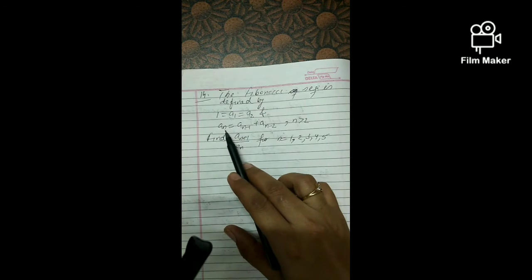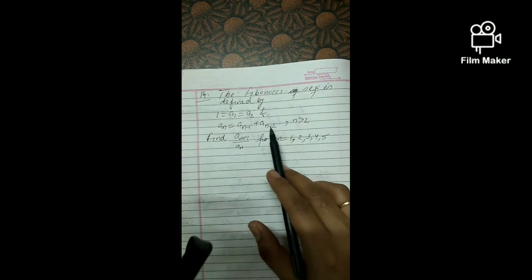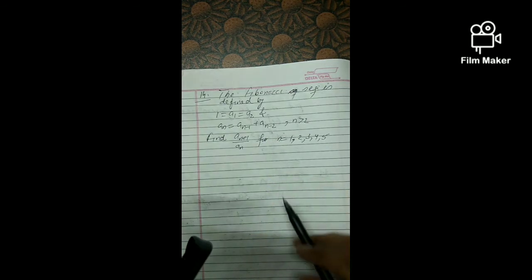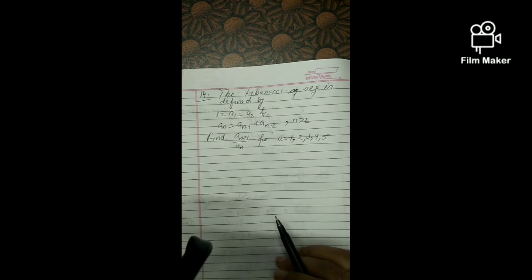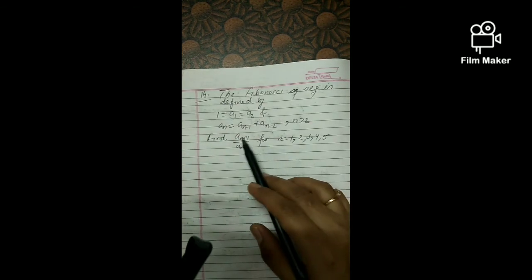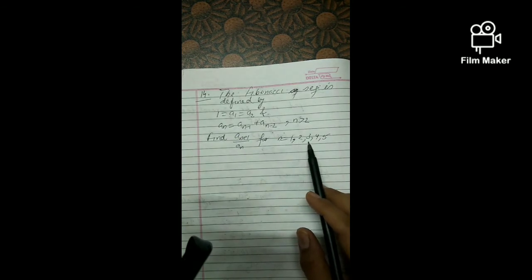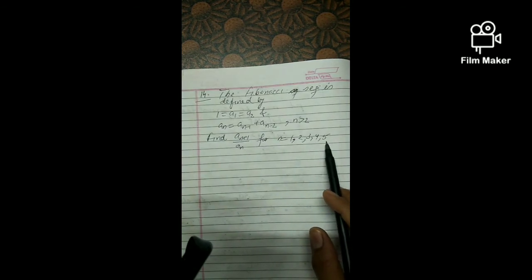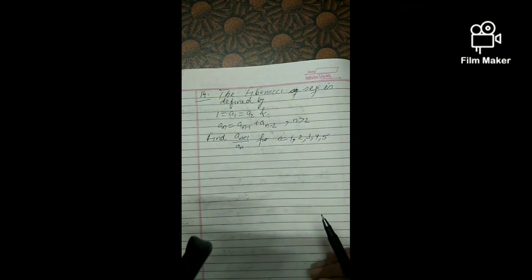That means this will be A3. So A3 I will get by doing A2 plus A1. Every nth term we will be getting by just adding the previous two terms. After that we have to find a(n+1) upon a(n) for n equals 1, 2, 3, 4 and 5. So by putting different values here we will be finding this ratio.